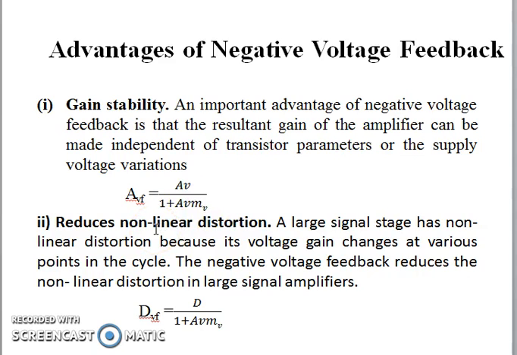The second advantage is that it reduces the nonlinear distortion. The large signal stage has nonlinear distortion because its voltage gain changes at various points in a cycle. So negative feedback reduces the nonlinear distortion in the large signal amplifier. The mathematical equation for this is: distortion with feedback is equal to distortion without feedback divided by 1 plus AV MV.